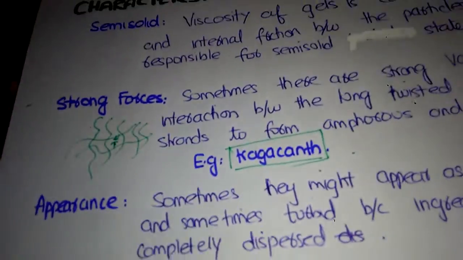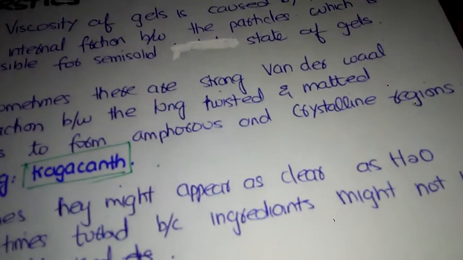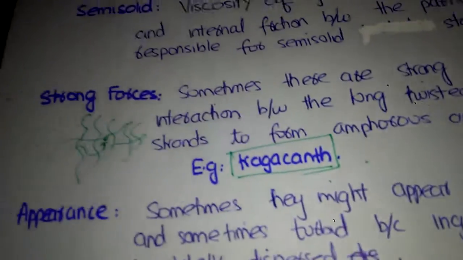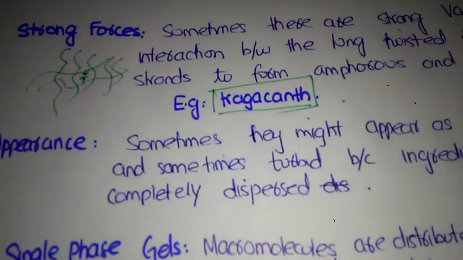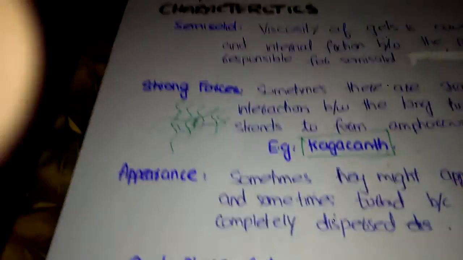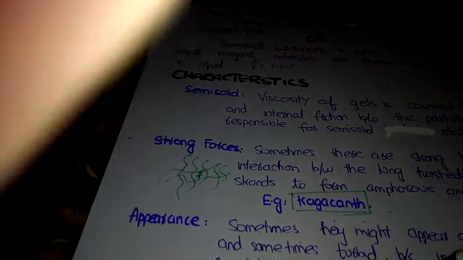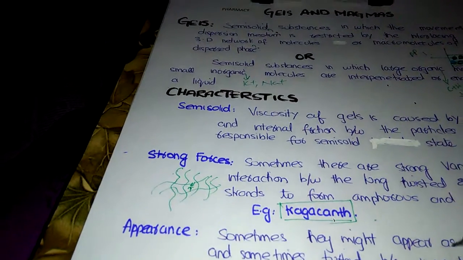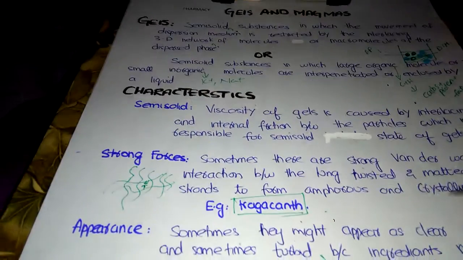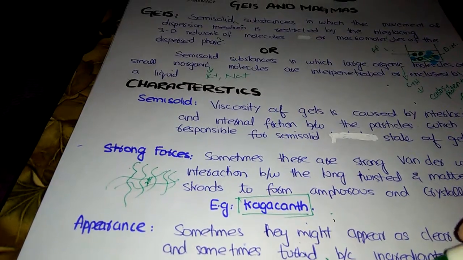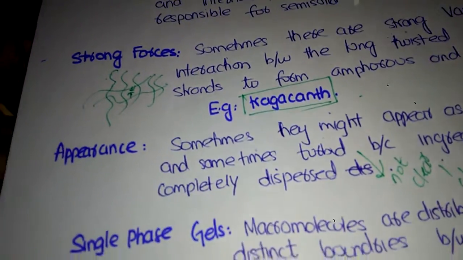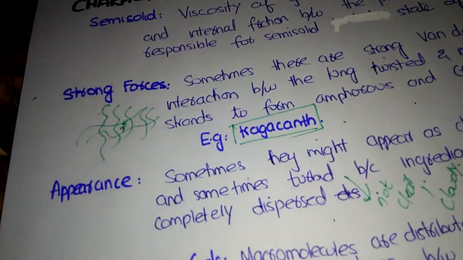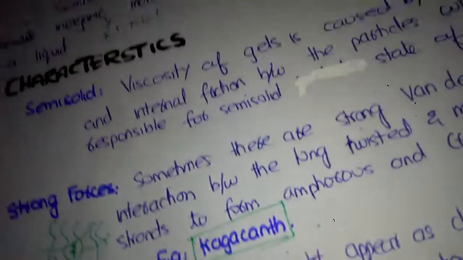Now, the appearance: sometimes they might appear as clear as H2O, that means as clear as water, and sometimes turbid because ingredients might not be completely dispersed. Turbid means that it's not clear. It might be milky, or cloudy. That's because colloidal solutions are not miscible. Since they're not miscible, they do not have a very clear or transparent appearance. They are mostly turbid.